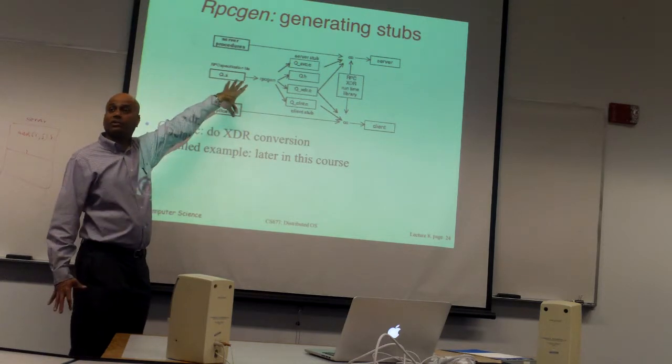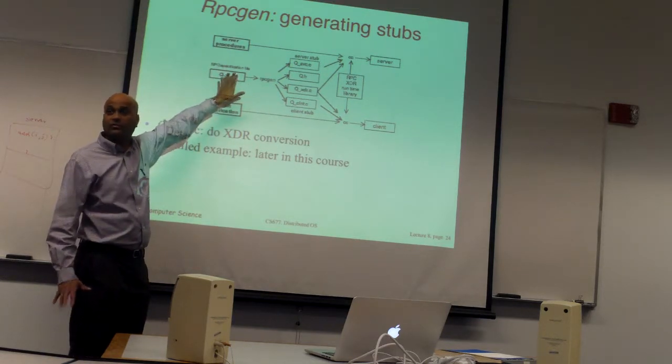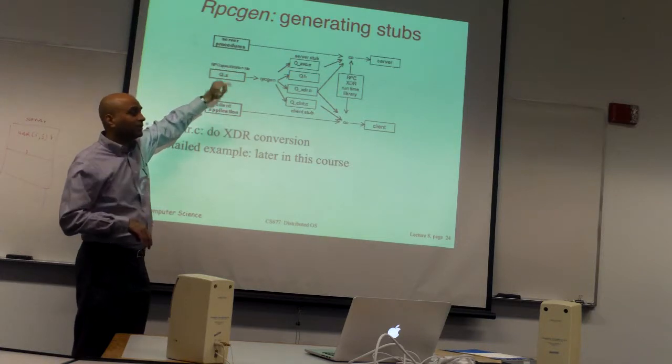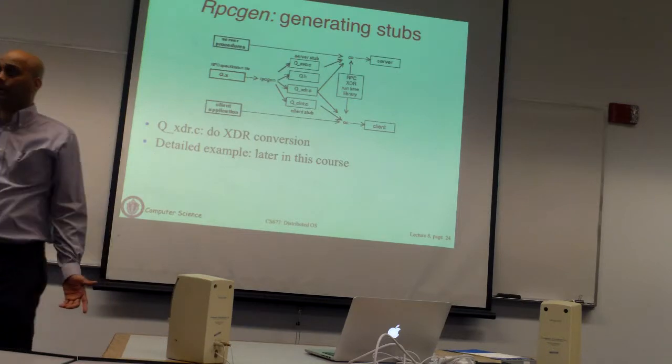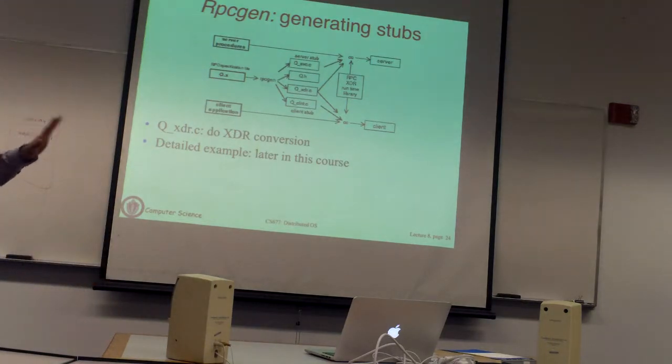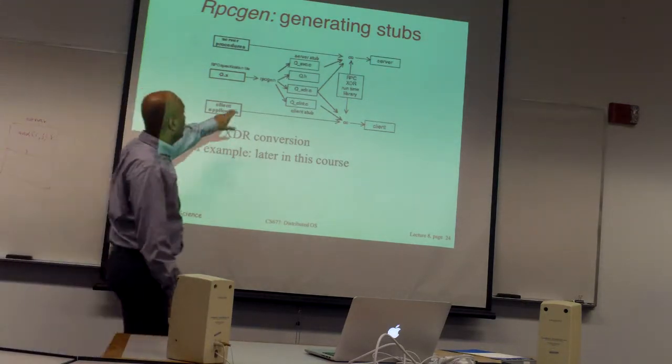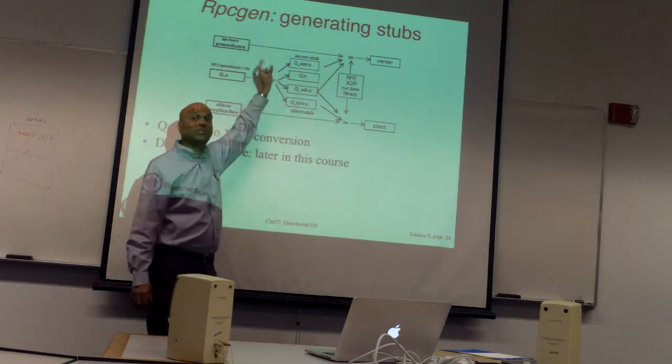So you will take all of this code. This is actually in C, and there are similar things in other languages. You'll take the interface and run it through a special compiler, which is an RPC compiler. In C, this is called the rpcgen compiler. So you run it through rpcgen. It is going to auto-generate some code for you.